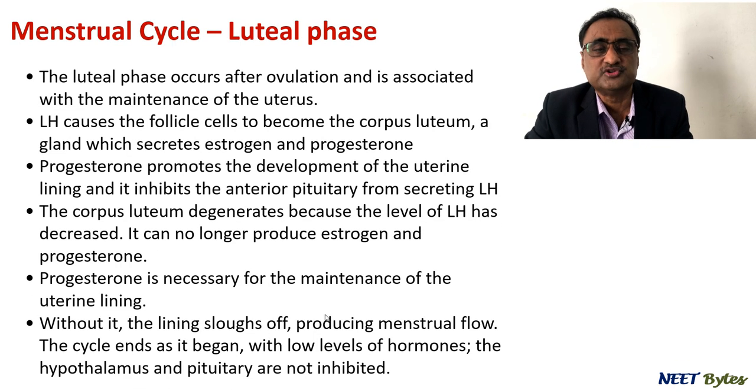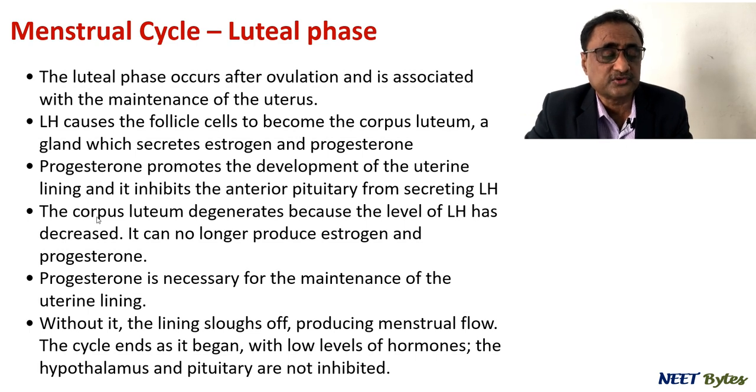Now let's talk about the luteal phase. The luteal phase occurs when ovulation is associated with the maintenance of the uterus. Now the LH causes the follicle cells to become the corpus luteum, which is a source of progesterone, and it also secretes estrogen as well. The very function of progesterone is to promote the development of the uterine lining, and it inhibits the anterior pituitary from secreting LH, because at that point of time LH is not required.